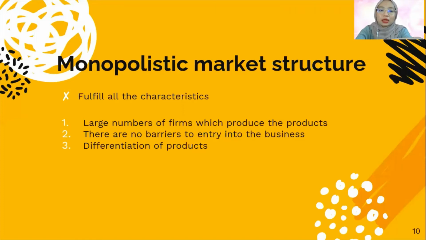Monopolistic competition is a common market structure and a type of imperfect competition in which there are many producers or firms that produce products or goods that are different from one another, but don't have perfect substitutes. The substitutes may vary in terms of branding, location, or quality. So the first characteristic is